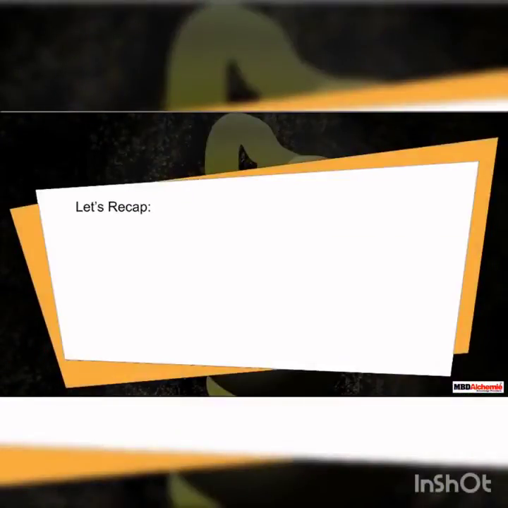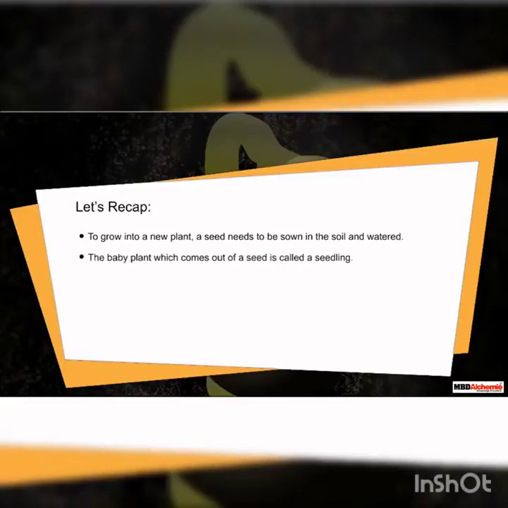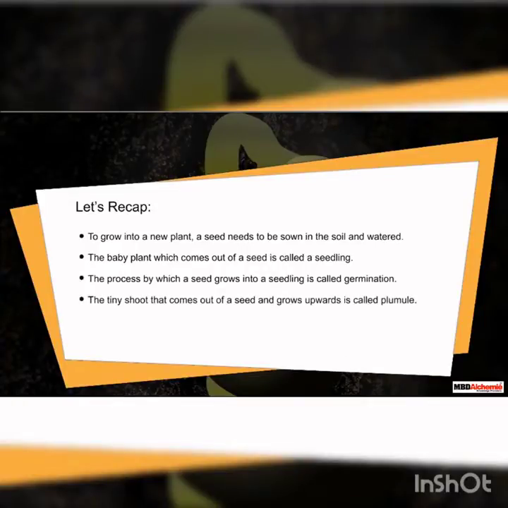Let's recap. To grow into a new plant, a seed needs to be sown in the soil and watered. The baby plant, which comes out of a seed, is called a seedling. The process by which a seed grows into a seedling is called germination. The tiny shoot that comes out of a seed and grows upwards is called plumule. The tiny root that comes out of a seed and grows downwards is called radicle.